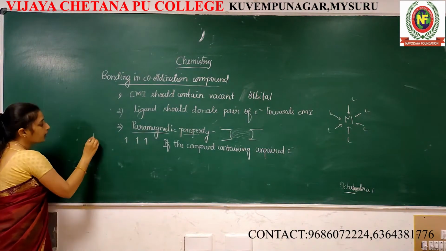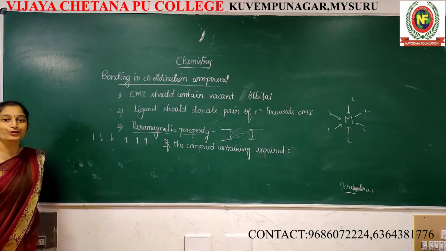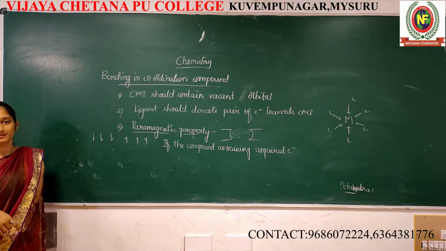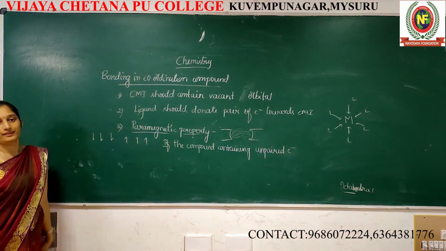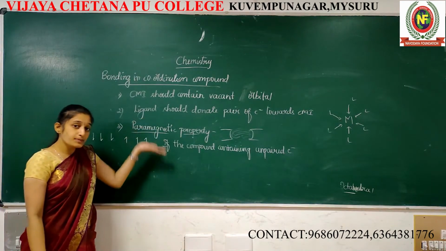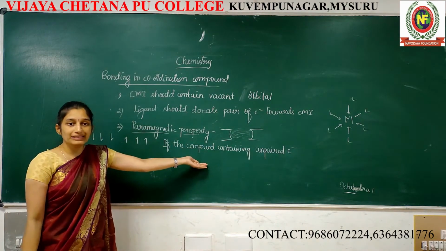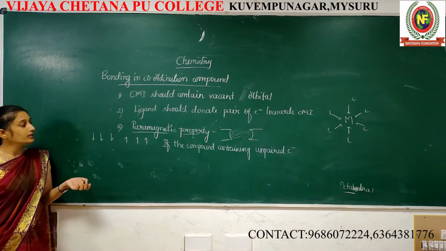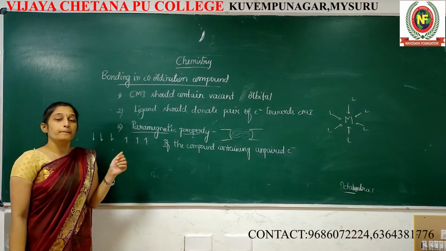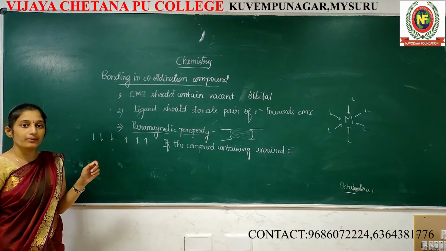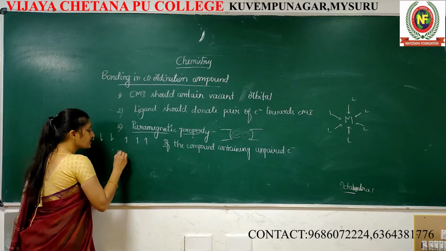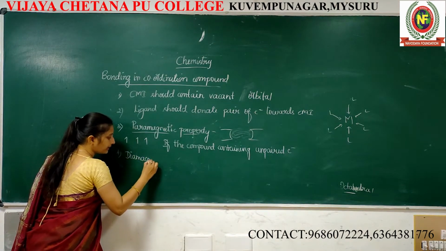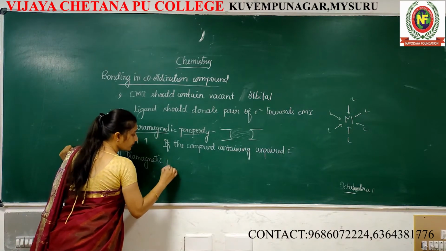It may be like this or like this, clockwise spin or anti-clockwise spin. It keeps fluctuating, there is a spinning. This is an unpaired electron. If the compound contains unpaired electrons, then such a property we call paramagnetic property. The second one is diamagnetic property.